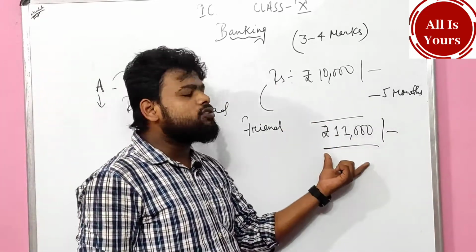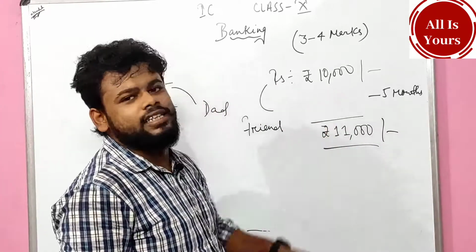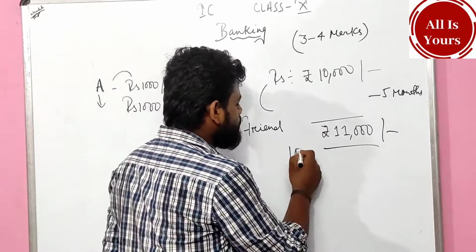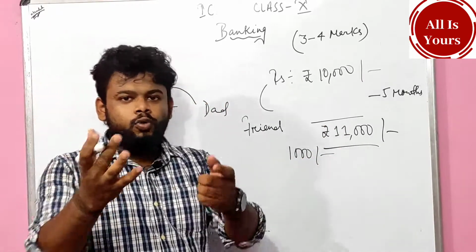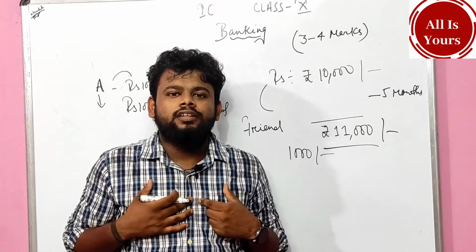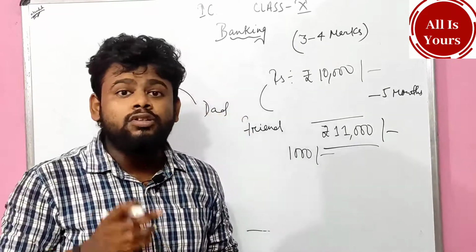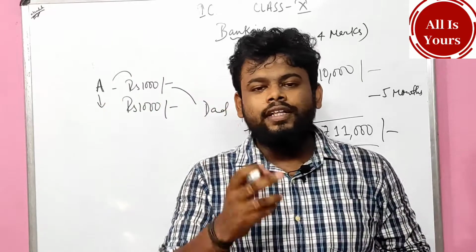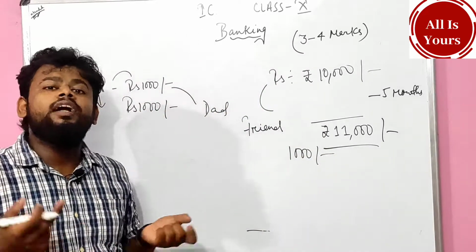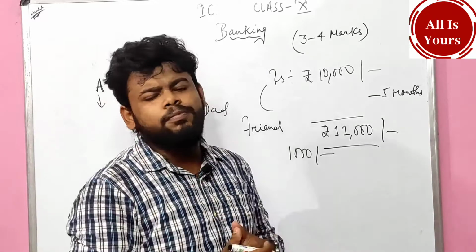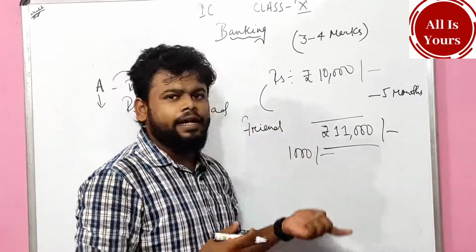And the 1,000 rupees which you gained from this is known as interest. You gave 10,000 rupees and he is returning 11,000 rupees after some months. Whether you are having a profit or a loss, definitely you are having a profit. 1,000 rupees of profit you are having. That is known as banking.